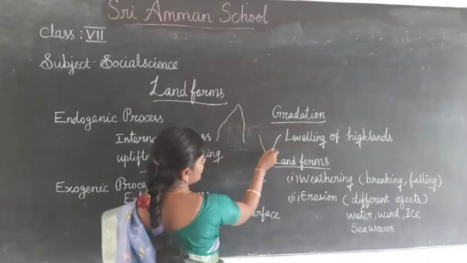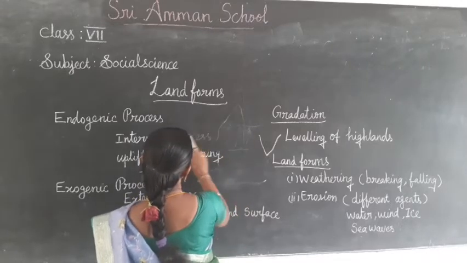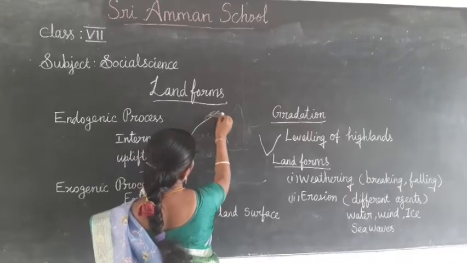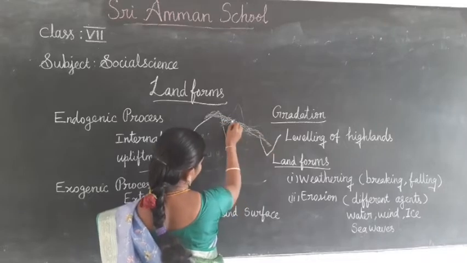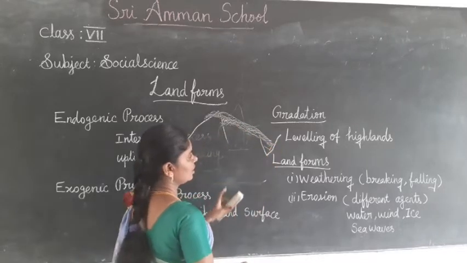This is highland, this is lowland. In the process of erosion, it levels the highlands and deposits the silts on the lowlands.